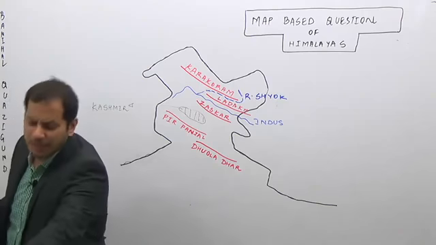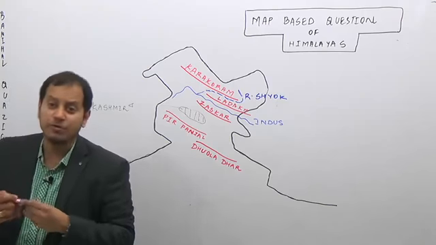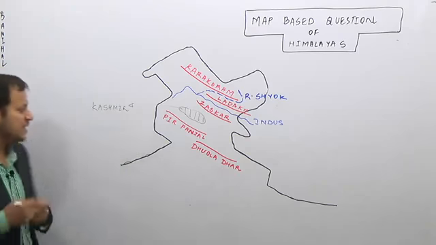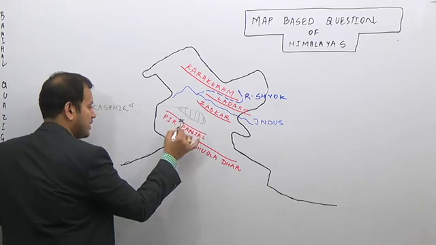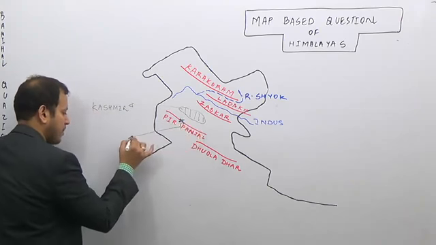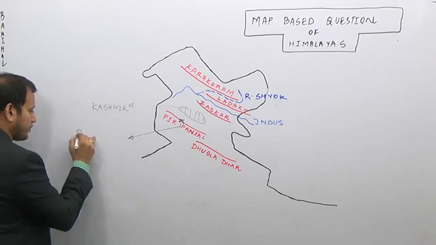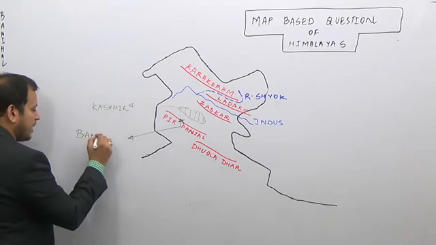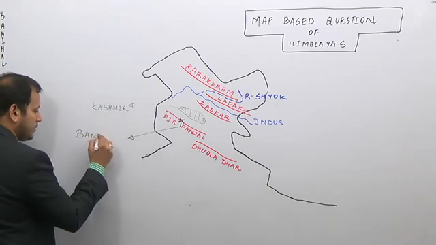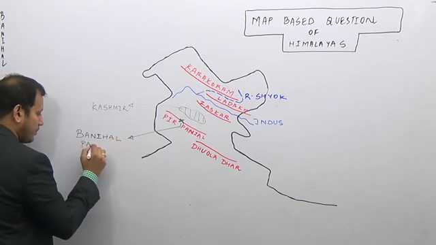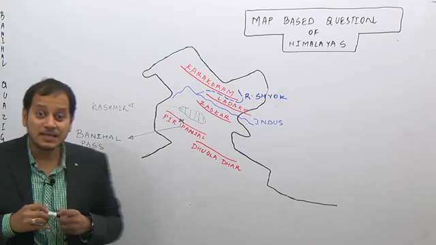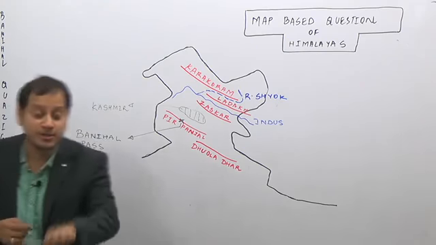Two more things which are important from the exam point of view are the passes in the Pir Panjal range. One of the most important passes in the Pir Panjal range is the Banihal Pass. Banihal Pass is important from two points.